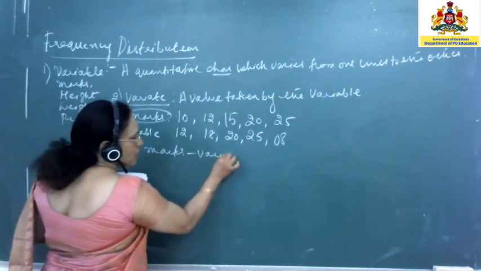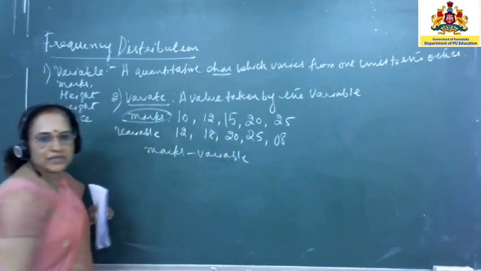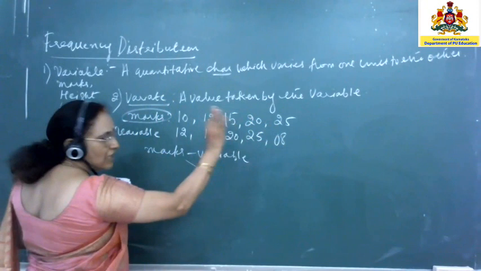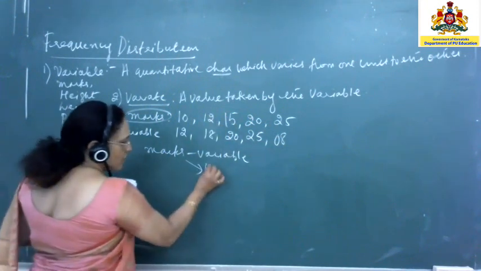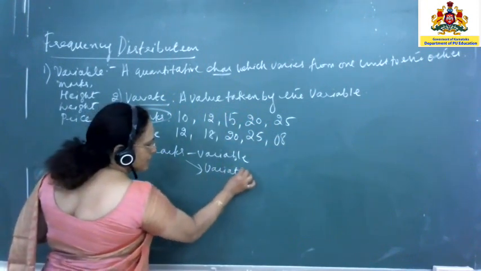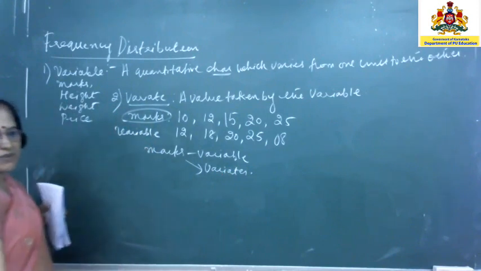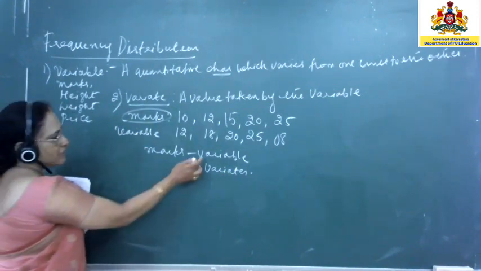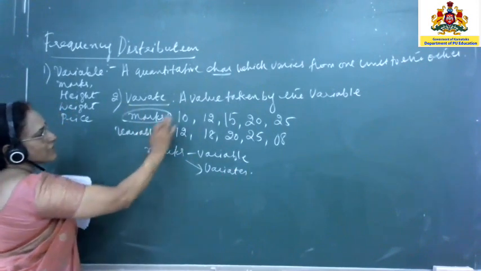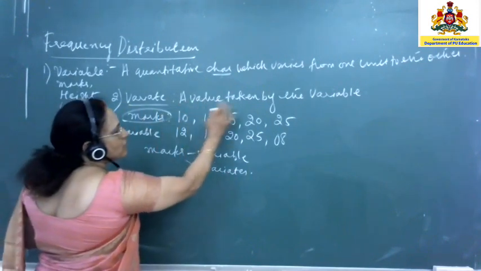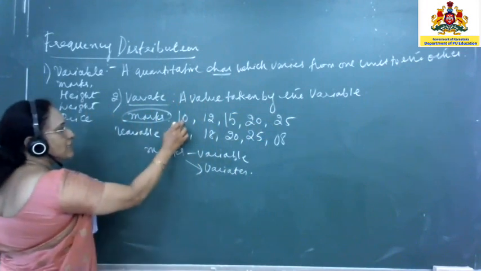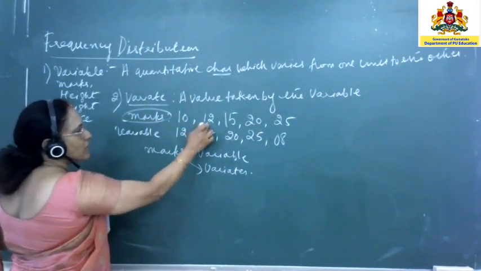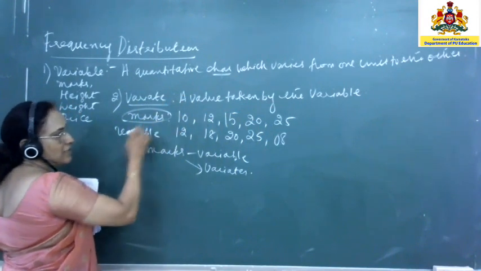Now always you will have one variable only in this univariate case. But this variable can have any number of variates. You can have a finite number of variates. So in the syllabus maybe 20 variates, or maximum you may have 50 to 60 variates. Now what have I written? Variate is nothing but a value taken by the variable. So 10 is a value taken by marks, therefore 10 is a variate. 12 is a value taken by the variable, therefore 12 is a variate.